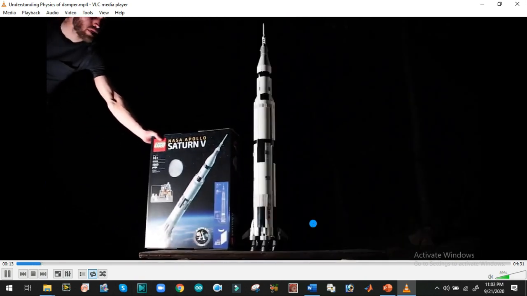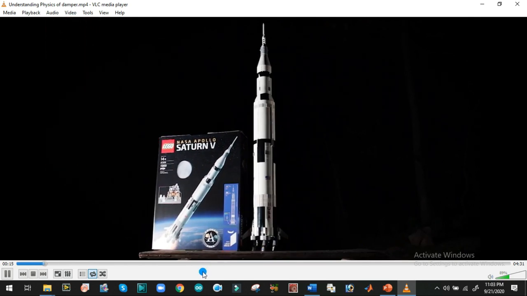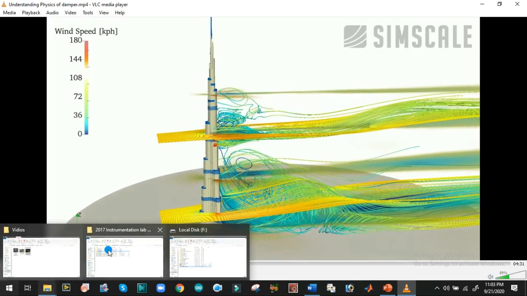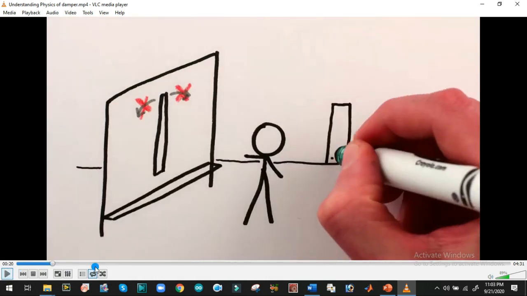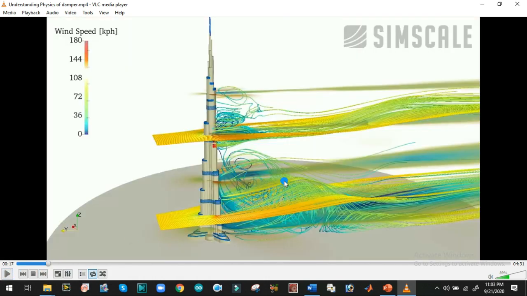For this video, LEGO sent me some of their Saturn V rocket sets, but this isn't a video about space. I actually want to talk about the physics of how to keep tall things from shaking, like how to keep skyscrapers. Again, this is the SimScale software.